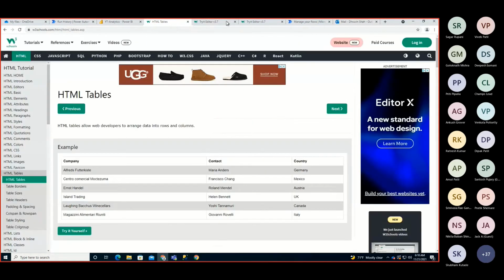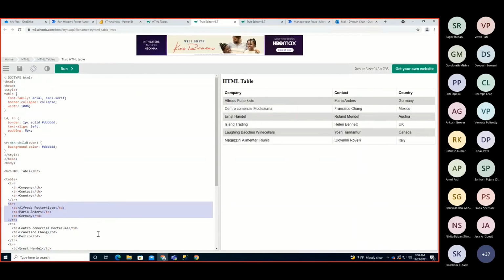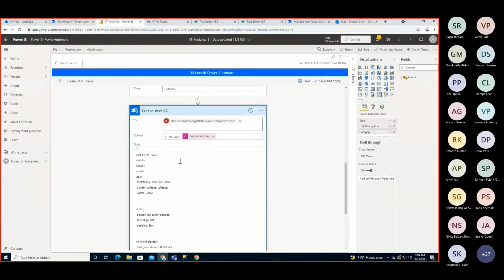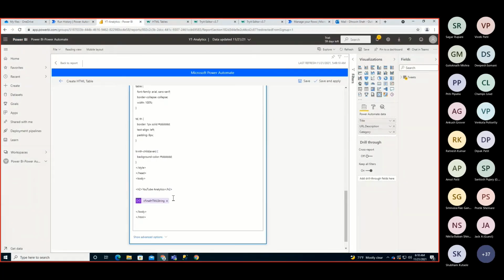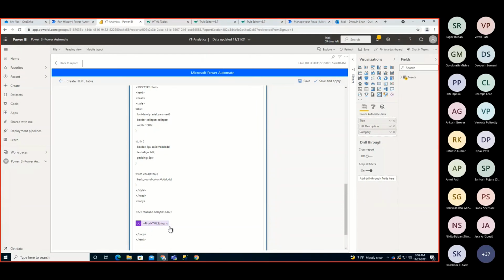Let's say we have used this structure: just copy everything with the style and paste it to your body. Over here, just replace the table tag that we created on the top and pass it as a variable. The styles stay as they are, and only our table needs to be passed, and that will generate the HTML table structure for you.